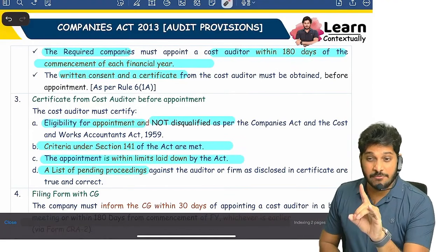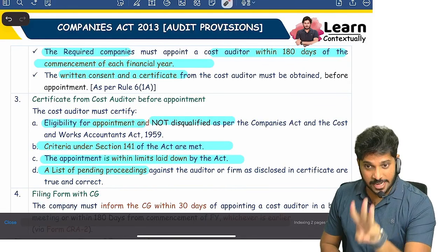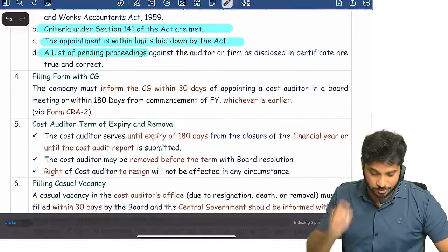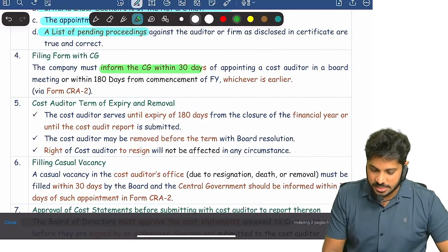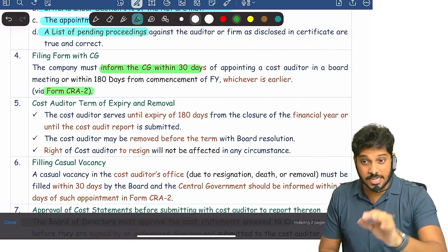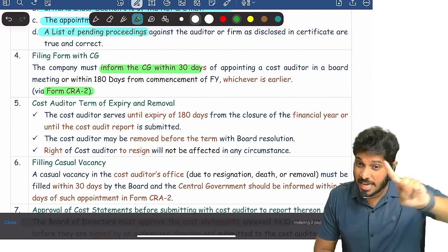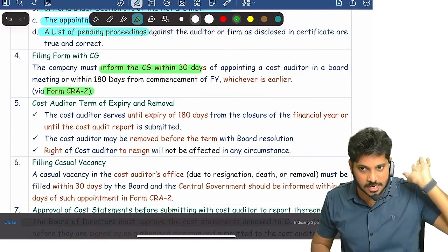But the time limit for the form is 30 days from the date of appointment or 180 days from the beginning of the financial year, whichever is earlier. Be careful. And you need to file a form to inform the Central Government. What is the form you need to file? CRA 2. By the way, I said CRA 1 earlier, but no, CRA 2. CRA 1 is regarding cost records. Once you appoint, you have to file form CRA 2 with the Central Government. What is the time limit?